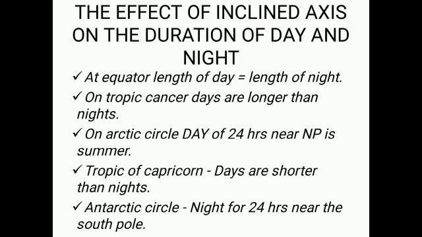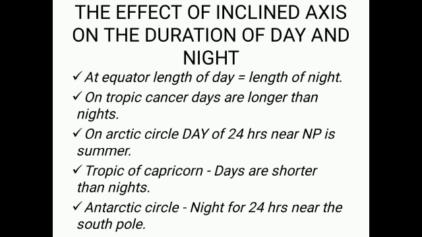In this particular diagram, we can see the north pole is completely lighted, which means that the yellow part is the lighted part and the orange part is the darker part. Now in the yellow part, you can see the north pole is completely lightened and the south pole is totally dark. So when this side of the earth is tilted, you may say that it is the side which is facing the sun's rays. That particular area is lightened and the other part that does not receive the sun's rays is totally dark.